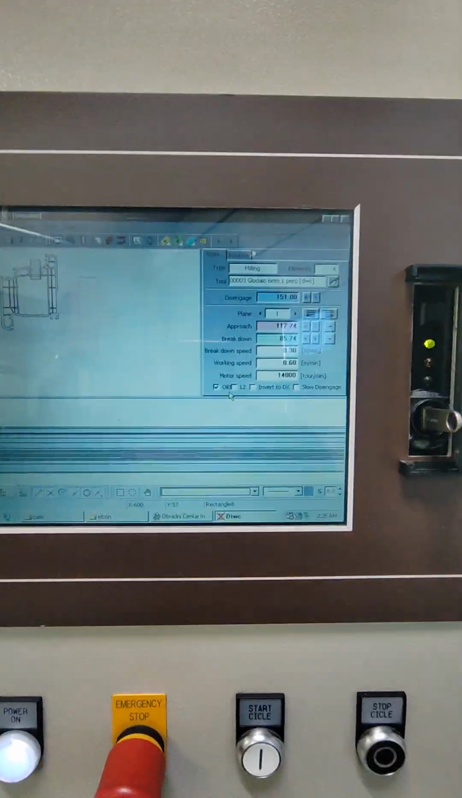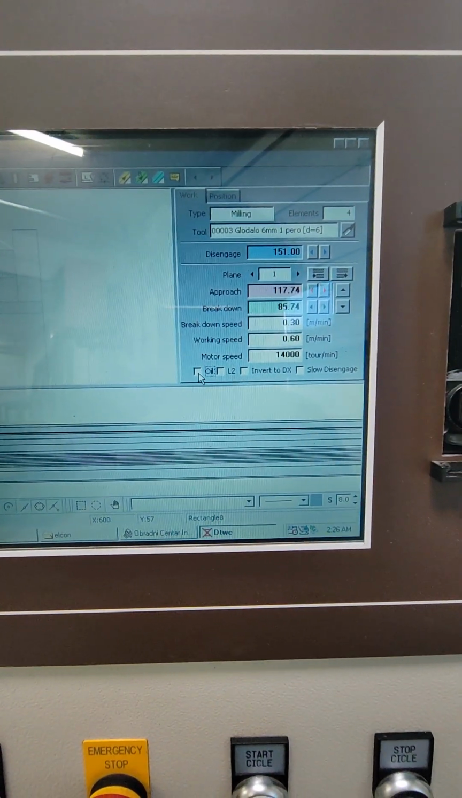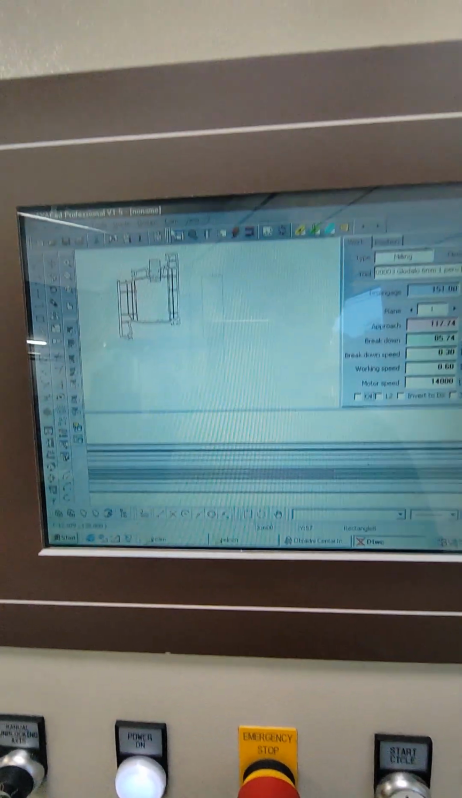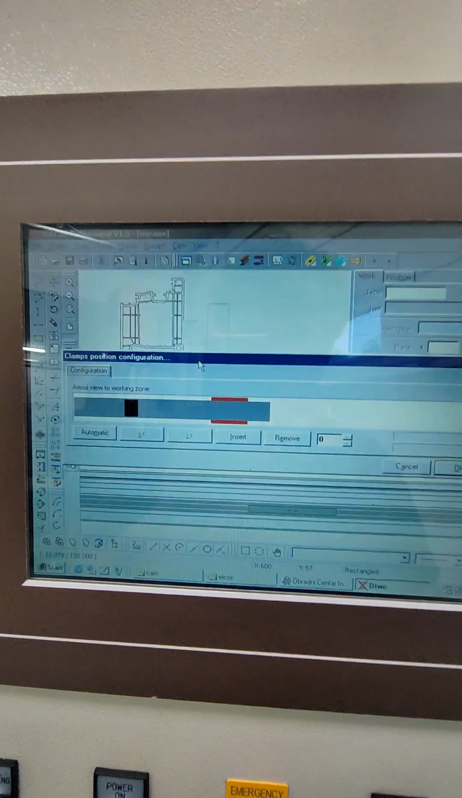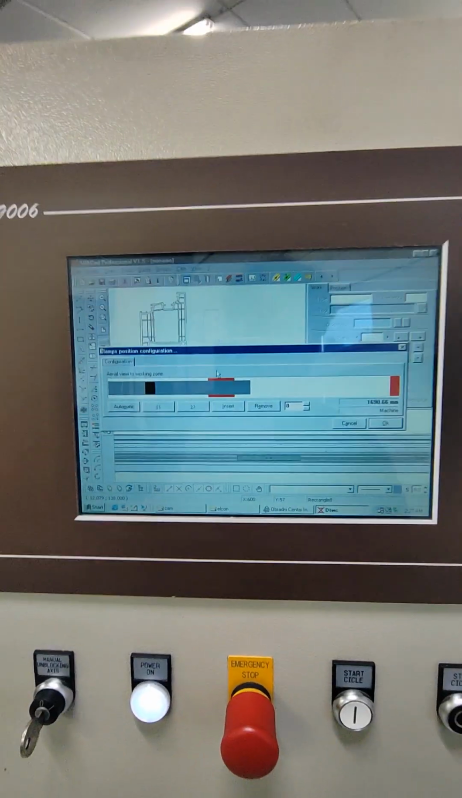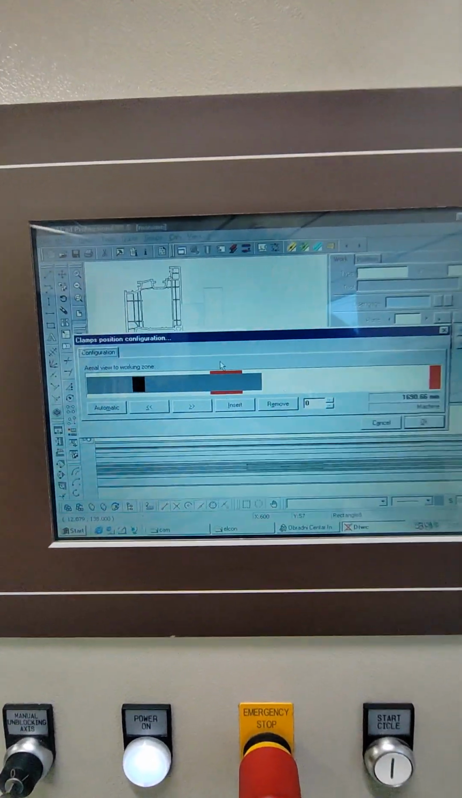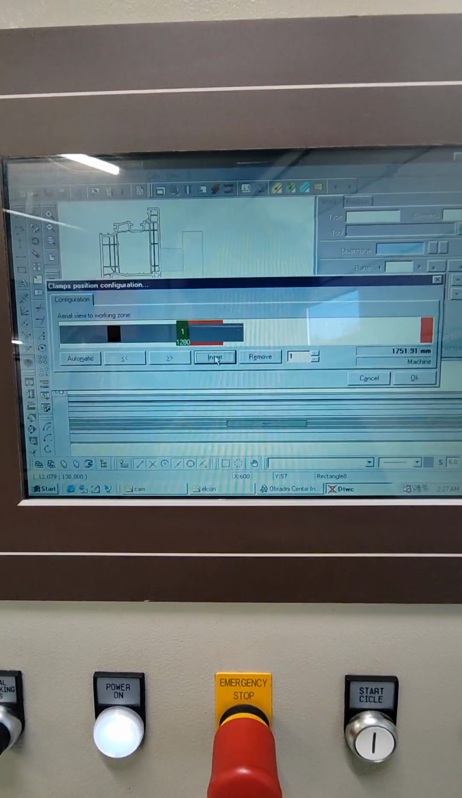Okay, we don't need oil because we work with PVC. We will turn this off, and this is it. We will go to the CAM tab, generate code. Here we can select the vises. We will put 3 vises.